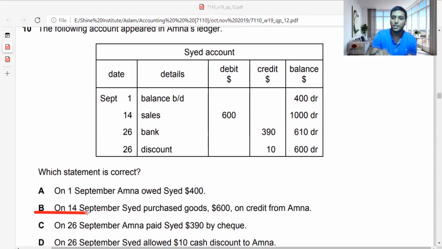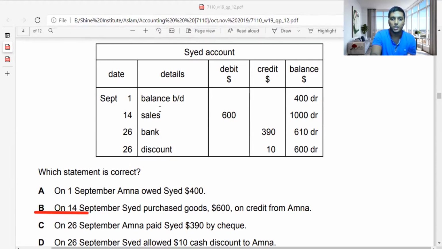On 26th September, Amna paid Sayed 390 by check. It's Sayed who is paying 390 by check, not Amna again. On 26th September, Sayed allowed $10 cash discount. Amna is allowing Sayed the discount, not Sayed, guys. So I hope you got a clear understanding about the 10th adjustment.